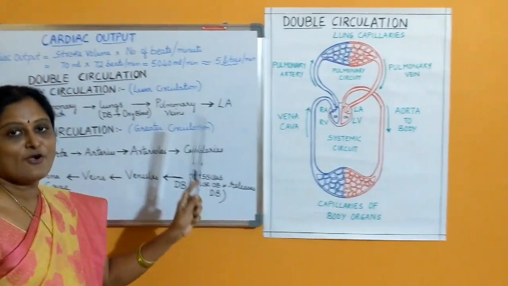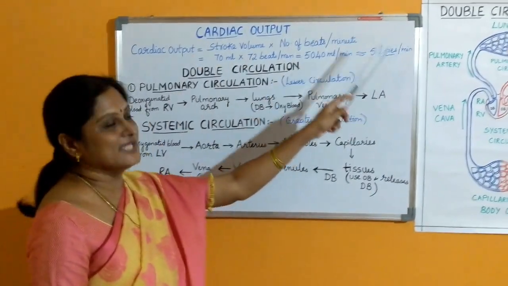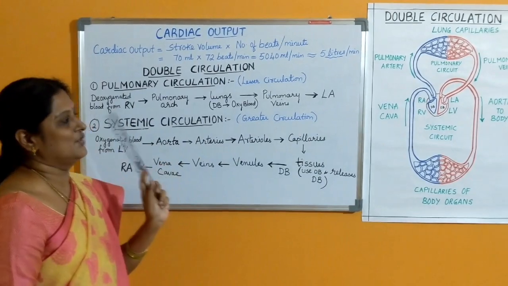So the working of the human heart involves 2 steps. One is the cardiac cycle and the second one is the double circulation.